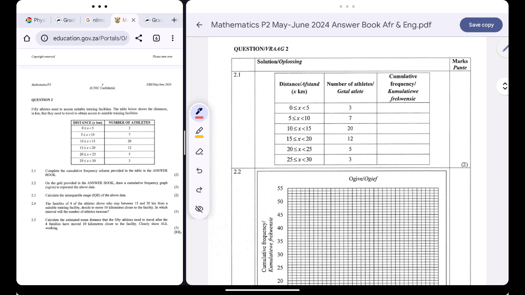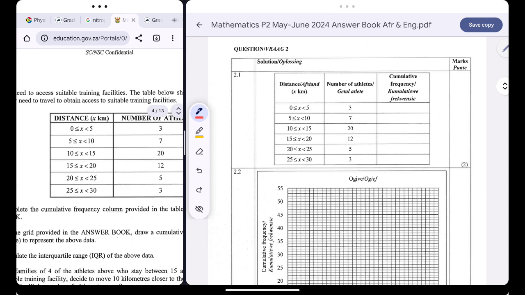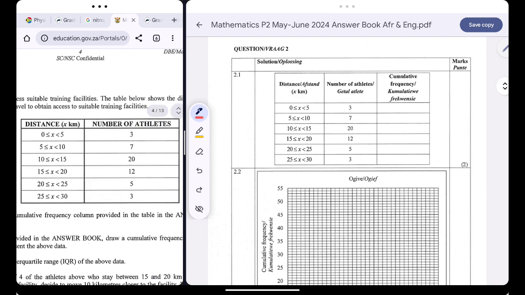50 athletes need to access suitable training facilities. The table below shows the distances in kilometers that they need to travel to obtain access to suitable training facilities. We are given grouped data. We are given our classes, and we are also given the frequencies.